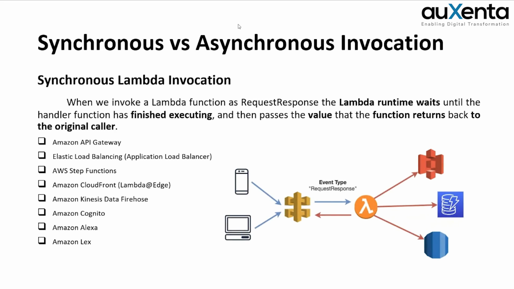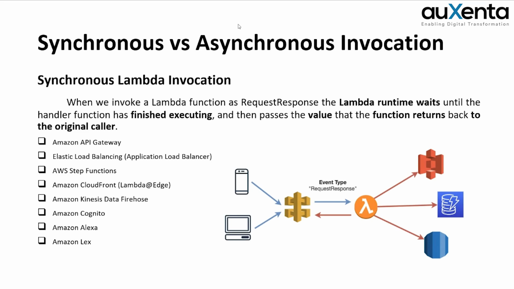In synchronous Lambda invocation, we invoke the Lambda function as a request-response method. That means the Lambda runtime will wait until the Lambda function runs and it gets the result and sends it back to the original caller. That's how synchronous Lambda invocation will happen.